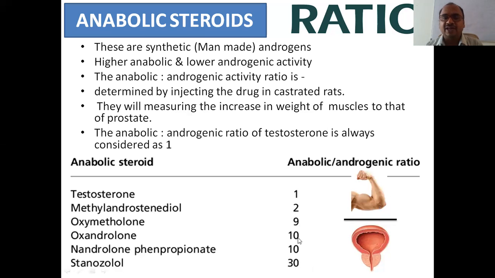Because if the numerator value, the anabolic effect, is high, then automatically the anabolic androgenic ratio will be high. See here, stanozolol, 30. 30 means it has 30 times greater anabolic effect than the androgenic effect.